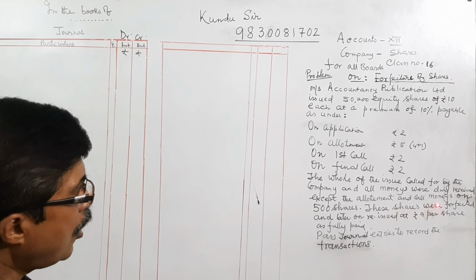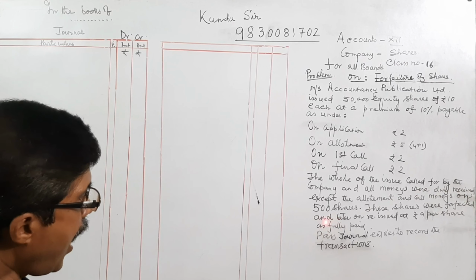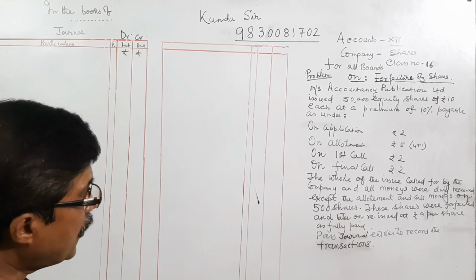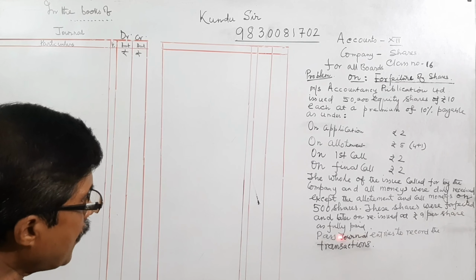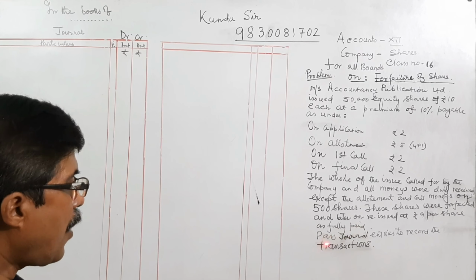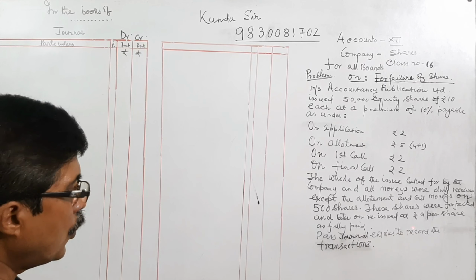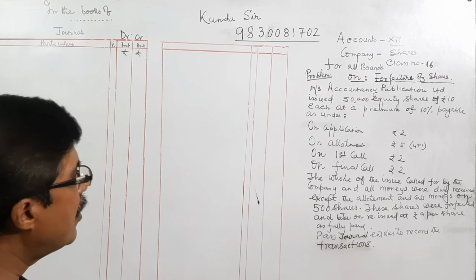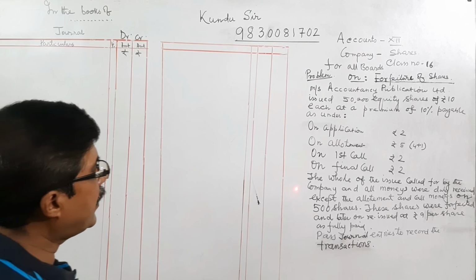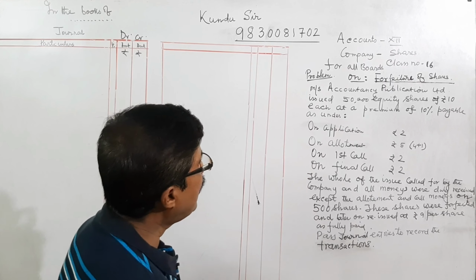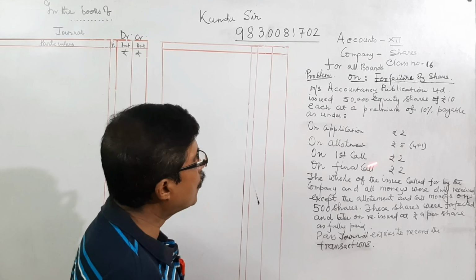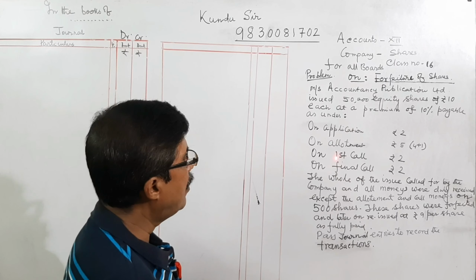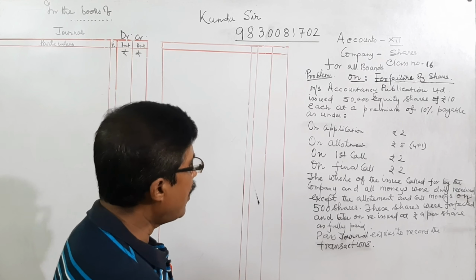These shares are forfeited and later on reissued at 9 rupees per share, fully paid. Pass 5 journal entries to record the transaction. So the issue entry is not required. We are only concerned about the forfeiture of this sum.